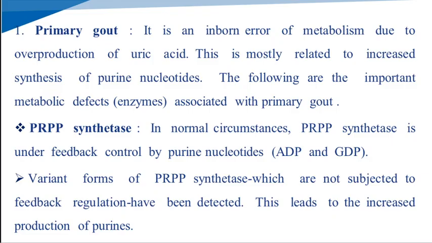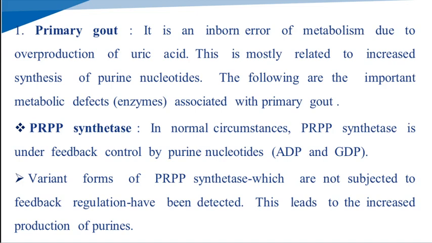Primary gout is an inborn error of metabolism due to the overproduction of uric acid. This is mostly related to the increased synthesis of the purine nucleotides. The following are important metabolic defects associated with primary gout. Primary gout, that is, the inborn error of metabolism due to the overproduction of uric acid, is related to the increased synthesis of the purine nucleotides.